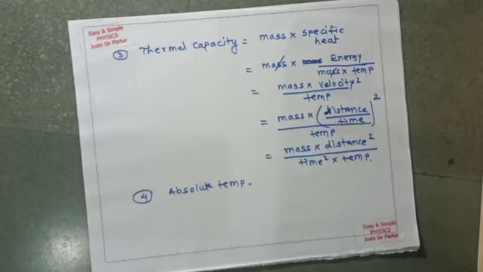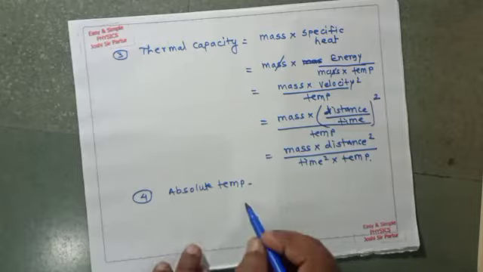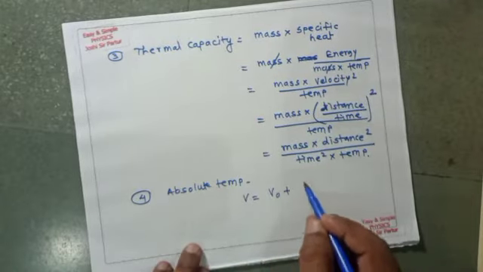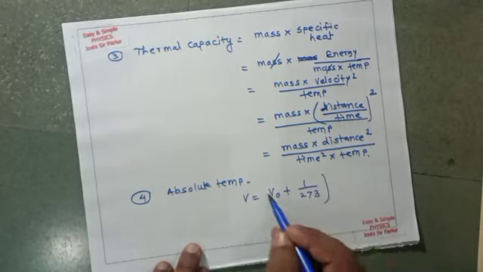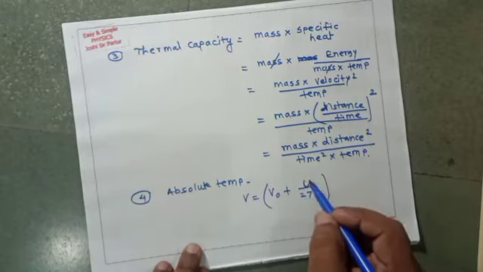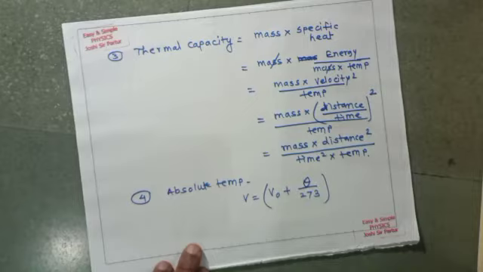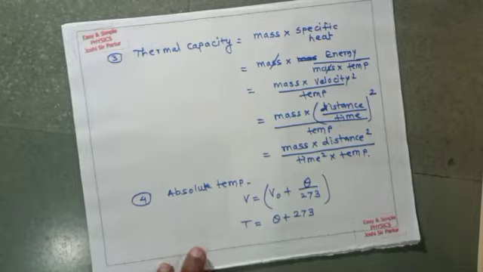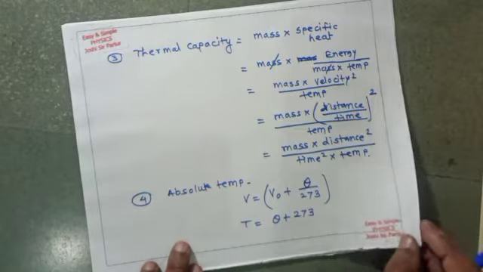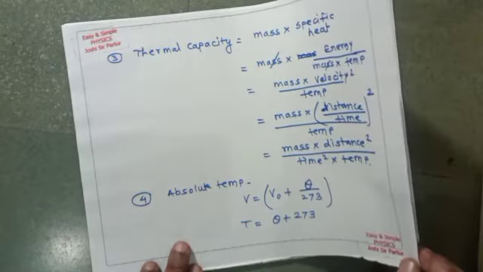By the relation, V is equal to V0 times (1 plus theta upon 273), where absolute temperature T is equal to theta plus 273, and this temperature is measured in Kelvin. So the dimensional formula of absolute temperature is Kelvin.